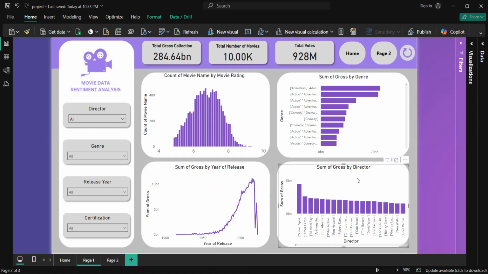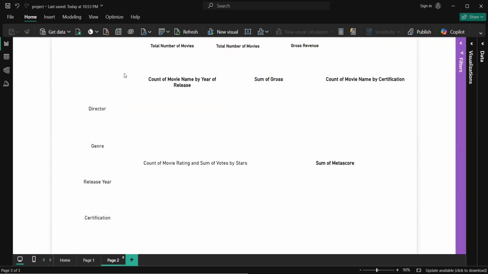And in this particular column chart, I have showcased gross collection by directors. So the director Steven has given the most amount of money. So the movies that he has produced are making the most. So that is one particular insight that is helpful.